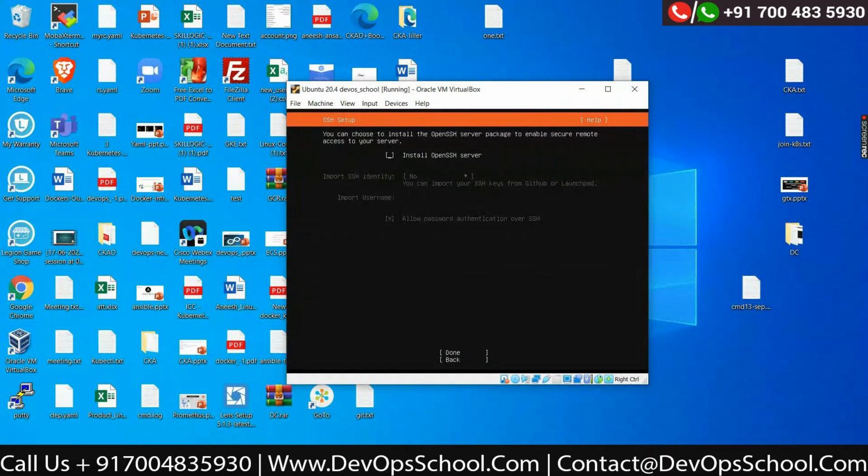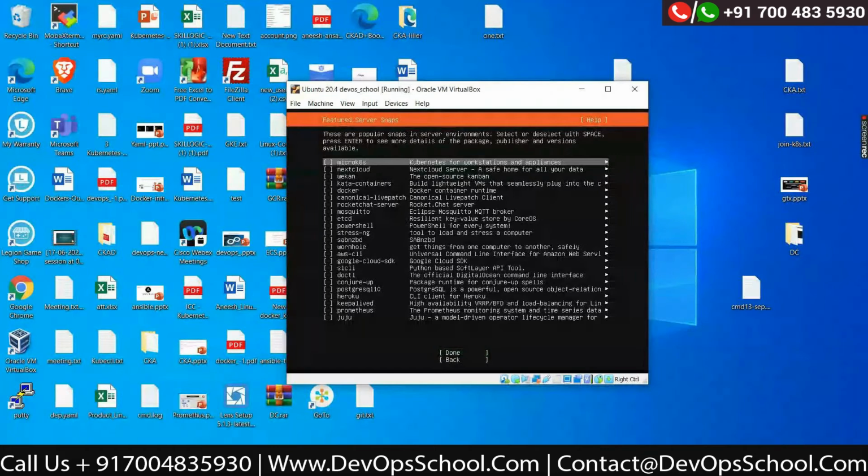This is compulsory. Install OpenSSH server. Press the spacebar to check it. Without OpenSSH server, we cannot access it remotely. Click on done. I don't want to choose anything here in this menu.